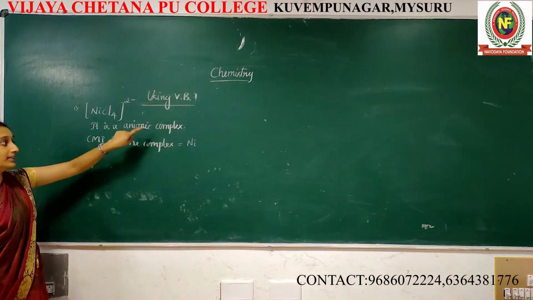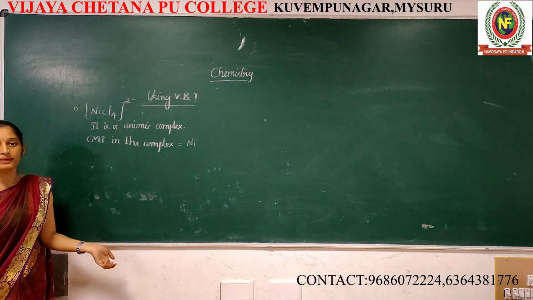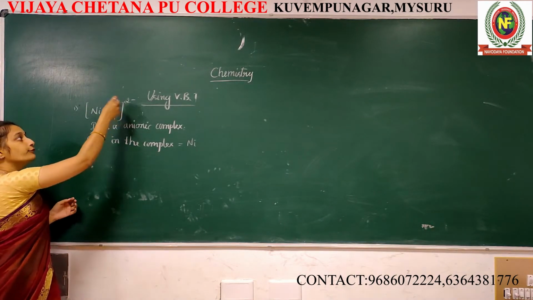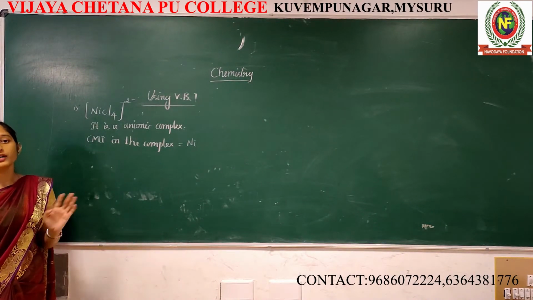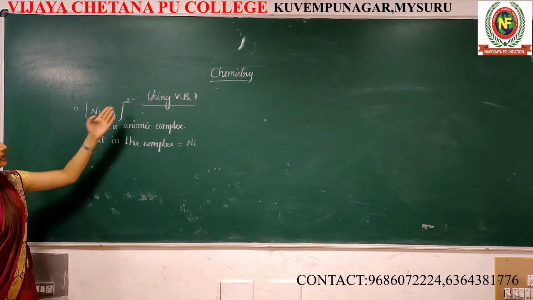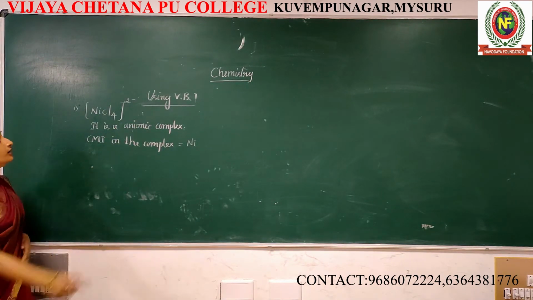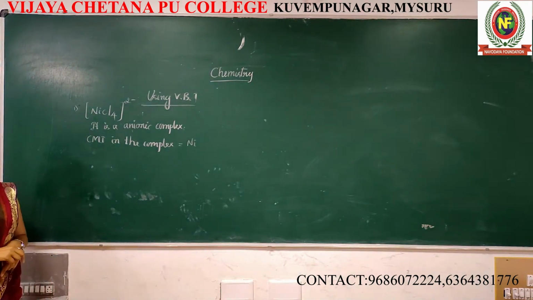First, whether it is a neutral, anionic or cationic complex. First we should know what type of complex this is: positive, negative or neutral, no charge. It's negatively charged, that's why anionic complex. Over. Which one is the central metal atom? We should specify that. It's nickel.